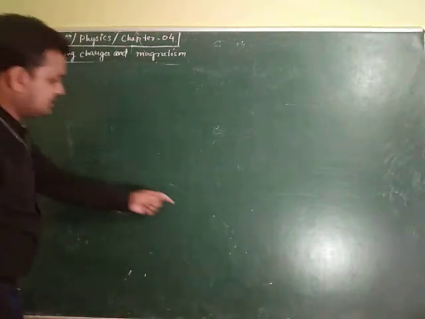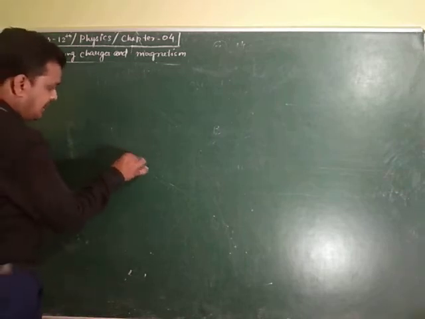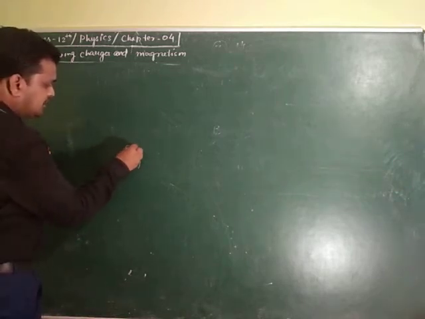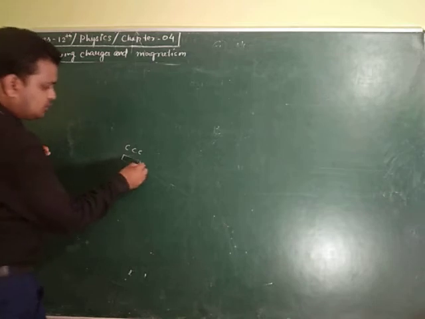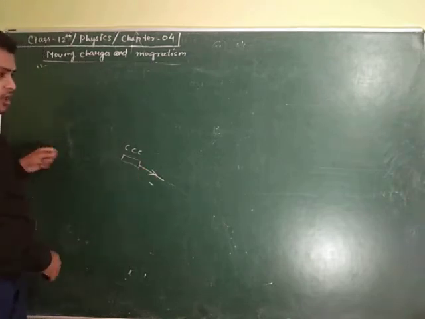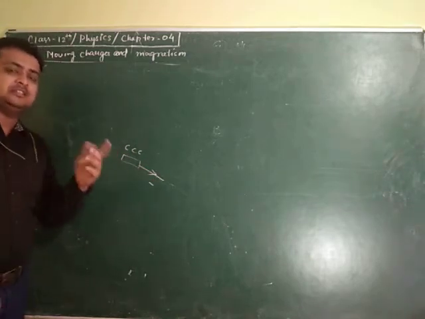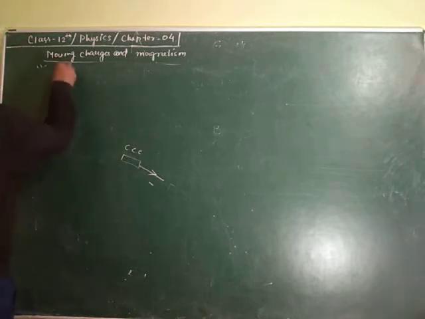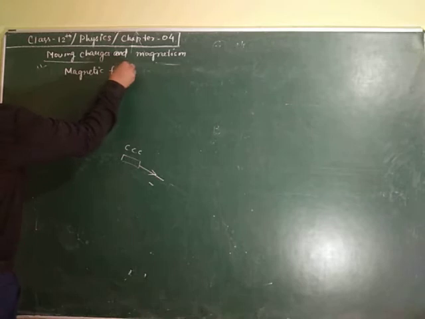In attraction or repulsion there is a force, and that force is known as magnetic force.